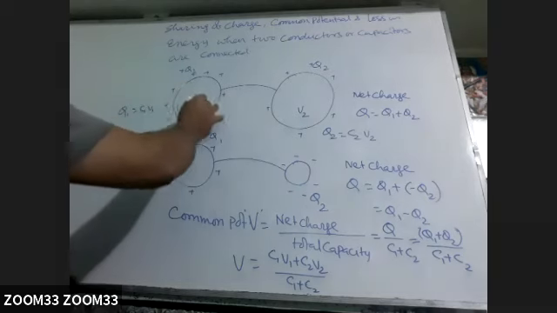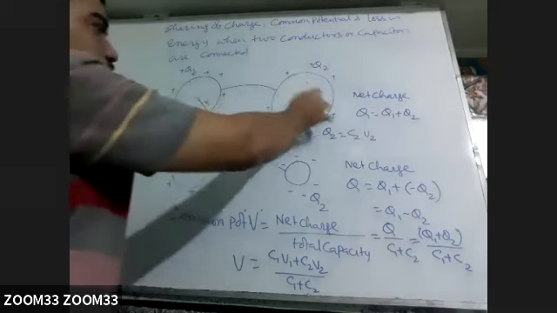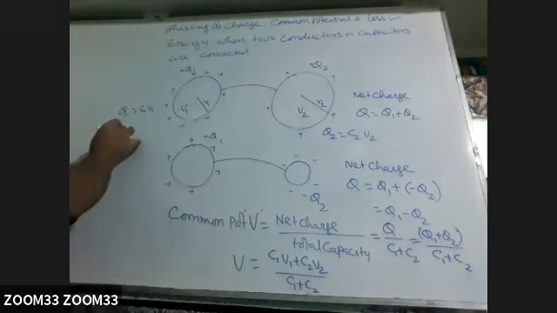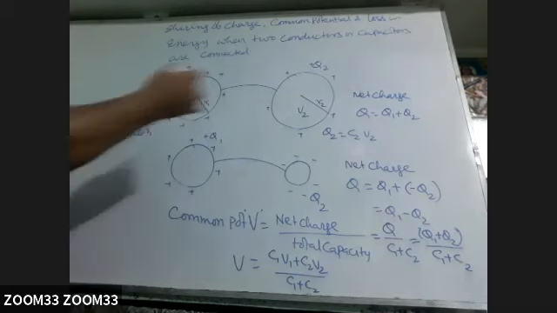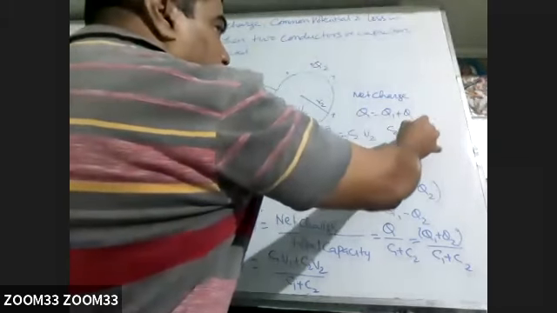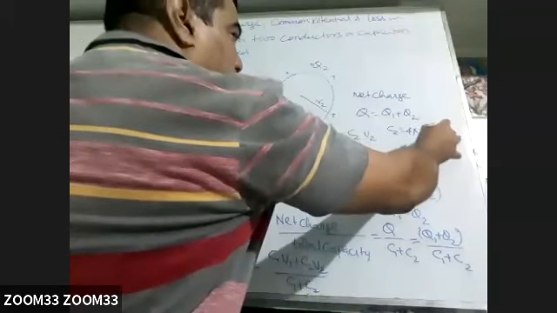If the radius of this one is given, suppose R1 and this is R2, then what will be? This C1 is 4 pi epsilon naught R1. Similarly, C2 is 4 pi epsilon naught R2.